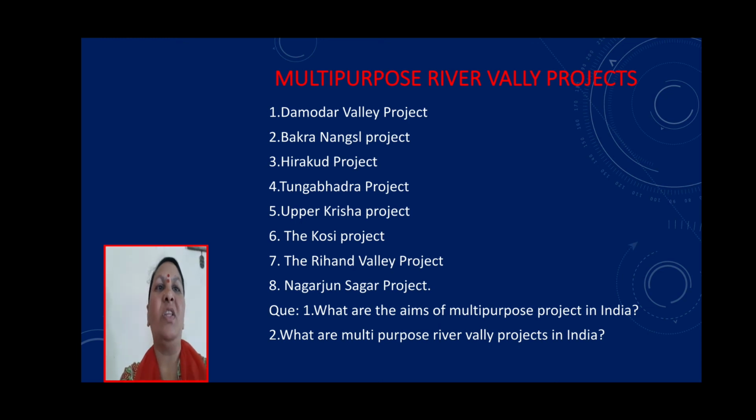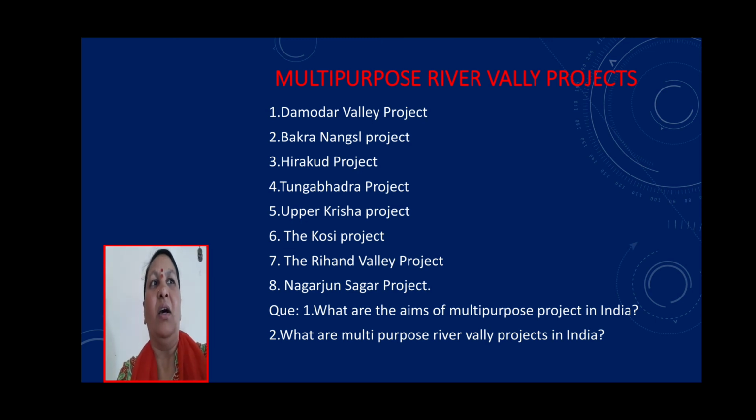Coming to the first one, the Damodar Valley project, this is the first multi-purpose river valley project in our country. Damodar Valley was called the Sorrow of Bengal because it caused devastating floods during the rainy season and damaged crops and human settlements.